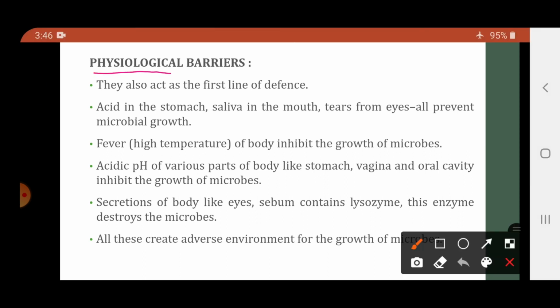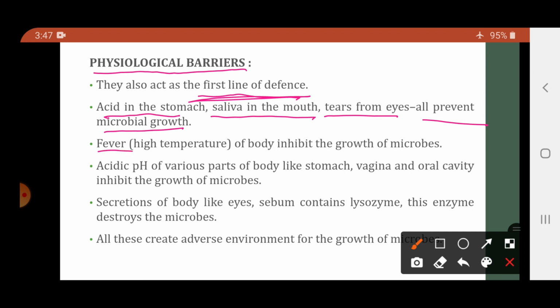The next one is the physiological barriers. Again, they also act as the first line of defense. Acid in stomach, saliva in mouth, tears from eyes, they all prevent microbial growth. अपने स्टमक में एसिड है, माउथ में सलाइवा है एंड आइज में टीयर्स है. उनके पास ऐसे सब्सटेंसेस है जो माइक्रोब्स के ग्रोथ को होने नहीं देगा. अनदर टाइप ऑफ फिजियोलॉजिकल बैरियर इज फीवर. Fever means high temperature, and this high temperature also inhibits the growth of the microbes.